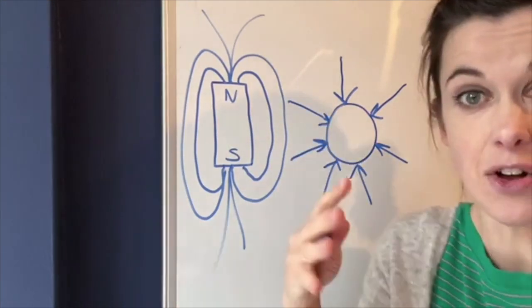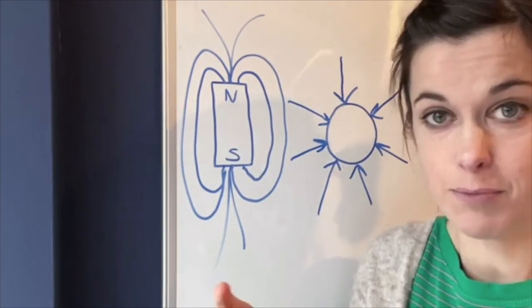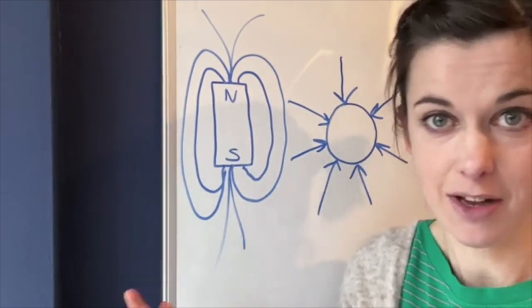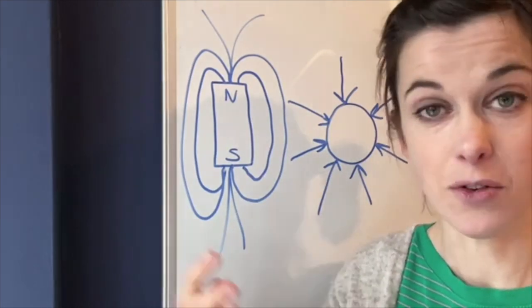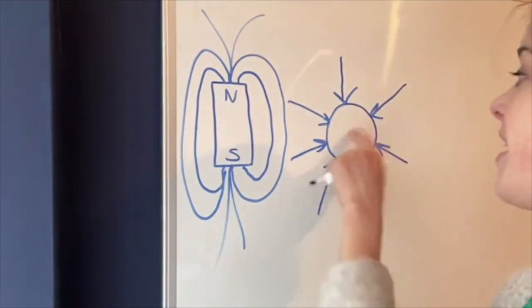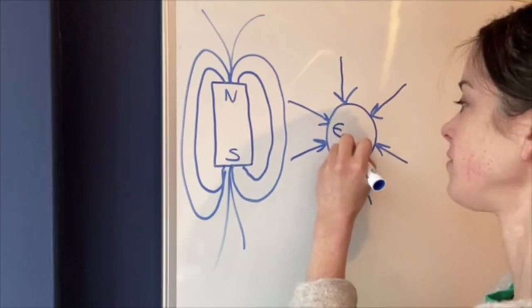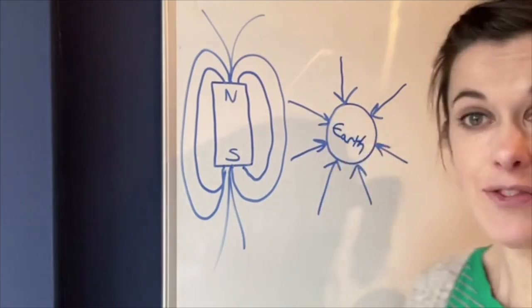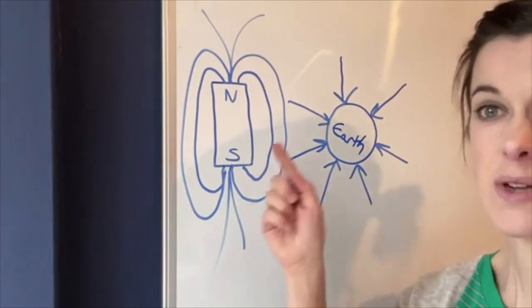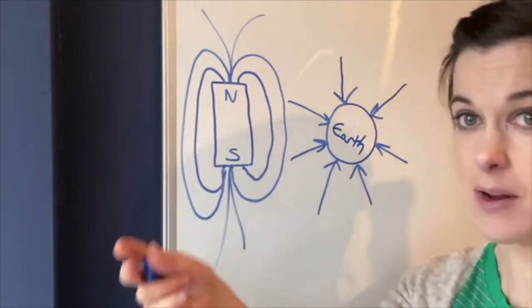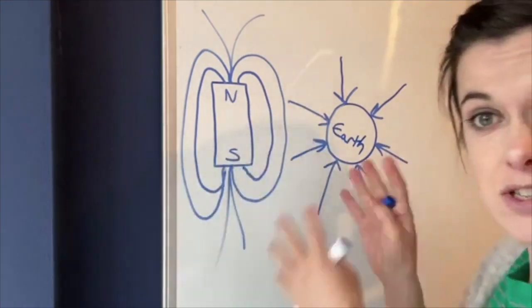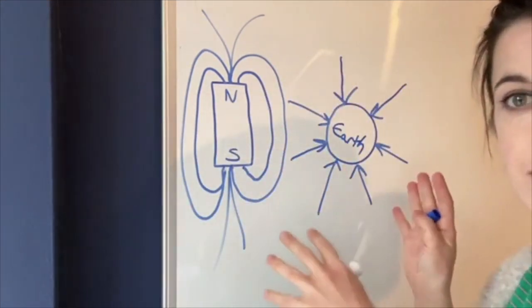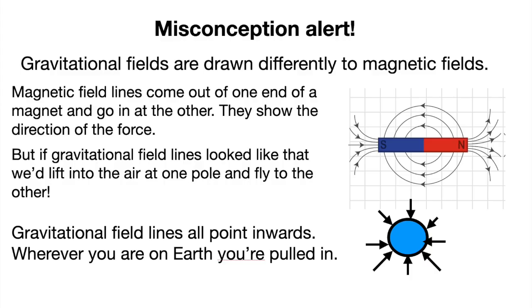You actually have a force of gravity, but you can't tell because you're so small. You haven't got many particles in you. You're not very massive. The Earth is really massive, so you can really feel its gravitational field. Just like the difference between a teeny tiny magnet that doesn't do anything and a massive magnet. The Earth is massive, so it's got a really strong gravitational field around it, okay?